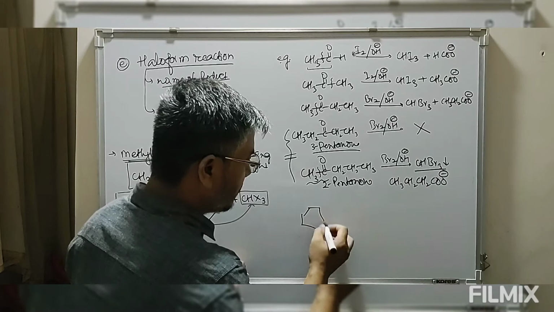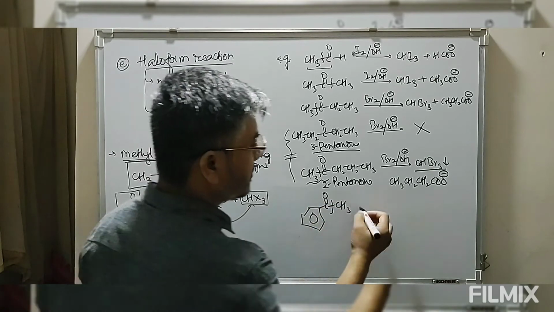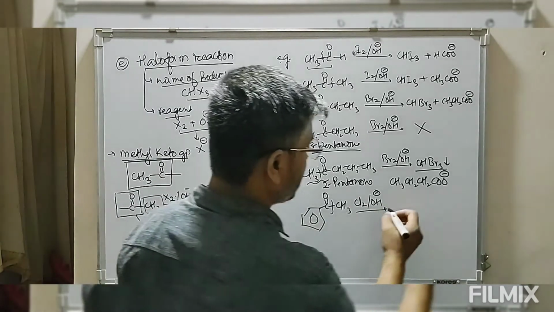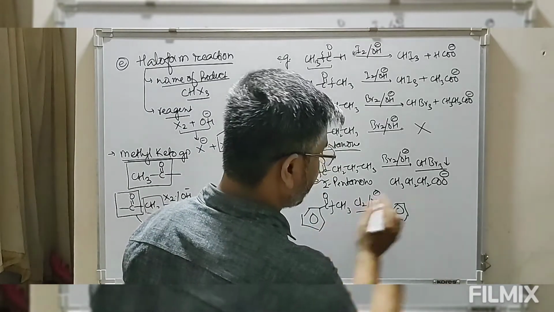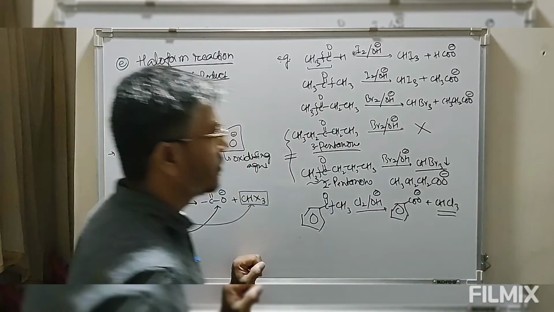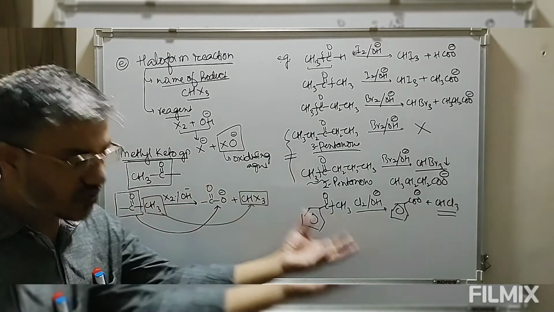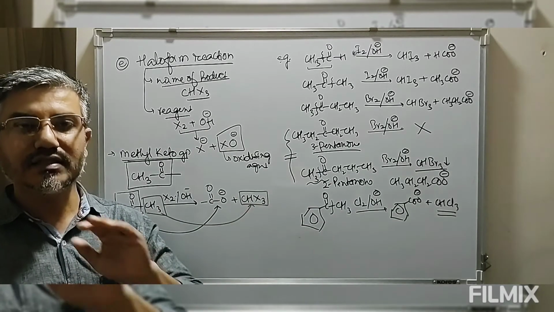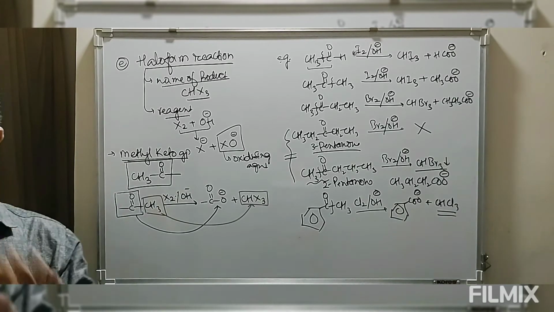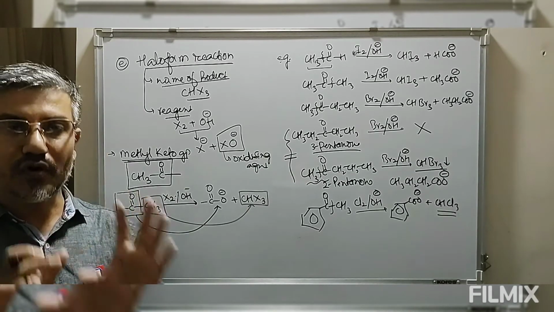We can also take an aromatic group. We also look at this methyl ketone. This on reaction with chlorine in presence of OH gives you chloroform. This part is converted into benzoic acid salt and this is converted into chloroform. So this is a very important named reaction, which is also oxidation, and this reaction is used to differentiate methyl ketone from the rest of the aldehydes and ketones which do not have a methyl ketone group. So this is a very important named reaction.